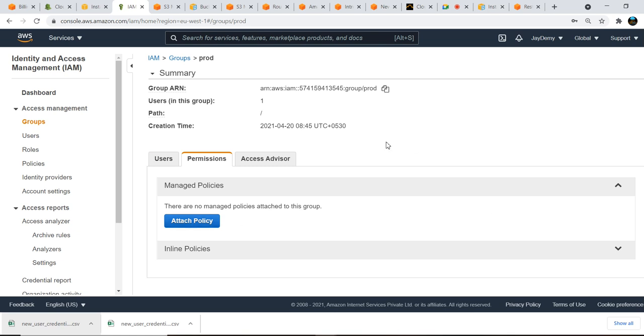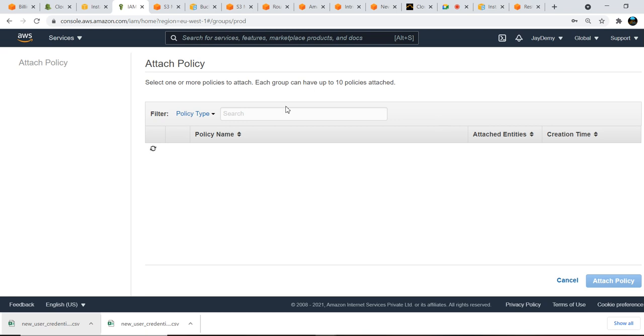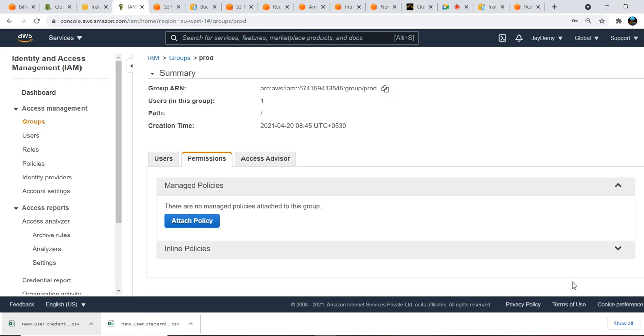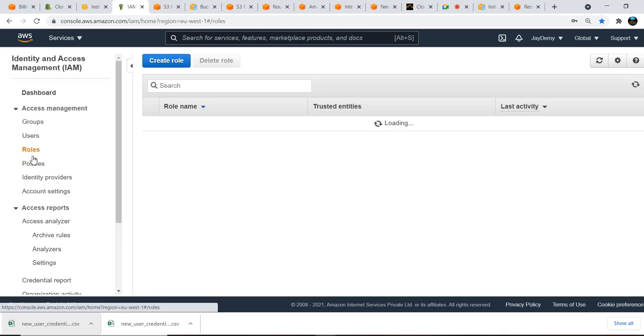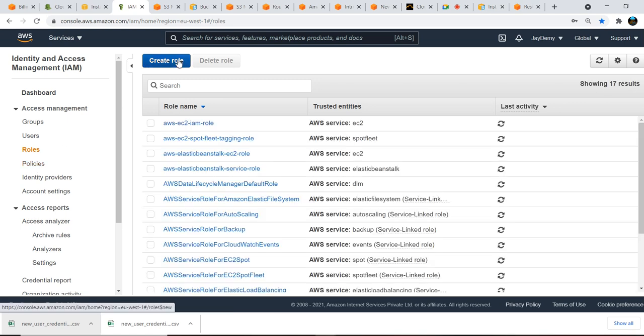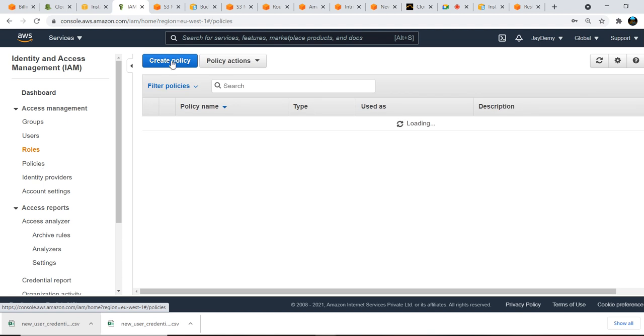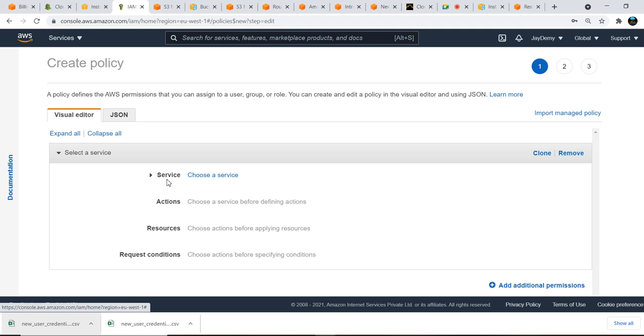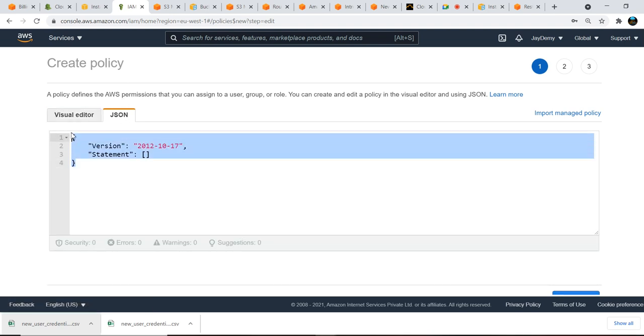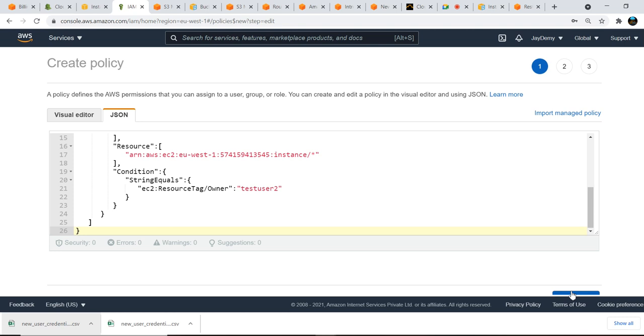Permissions: attach policy or inline policy. I will tell you about inline policy later. If you create the policy here, you will be able to attach it here. So for that, we need to go to policies and create a policy. Create policy. The visual editor is also there, and I will show you how to create with the visual editor in a while. We have already modified our policy, so just paste it here.